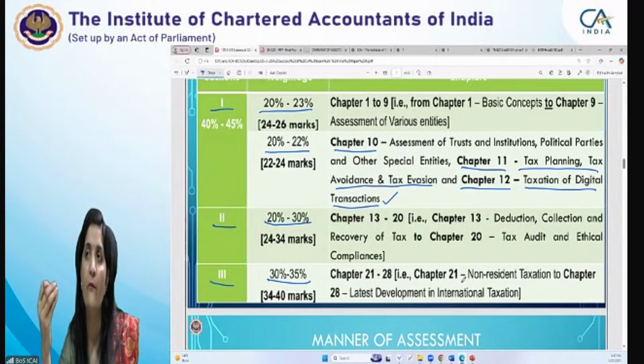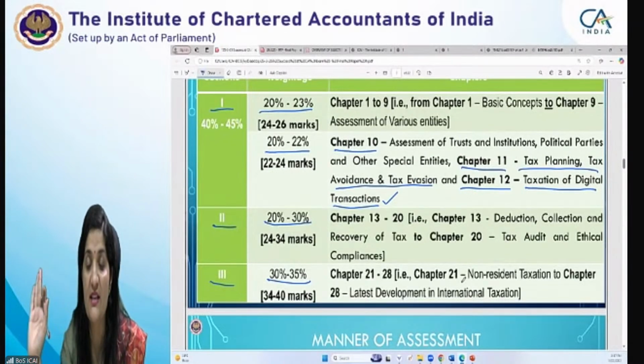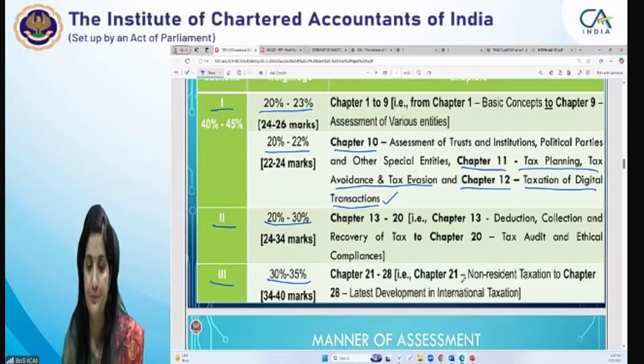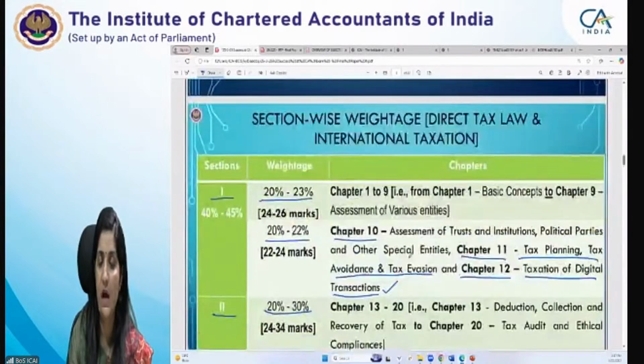That means you just have to bring out the concept of the relevant thing in your answer sheet. So it's a theoretical question of 6 marks, from the last 4 chapters. Otherwise, the whole paper is application and analysis based. There would not be any direct questions in the paper. So this is about the section-wise weightage, how you can prepare.